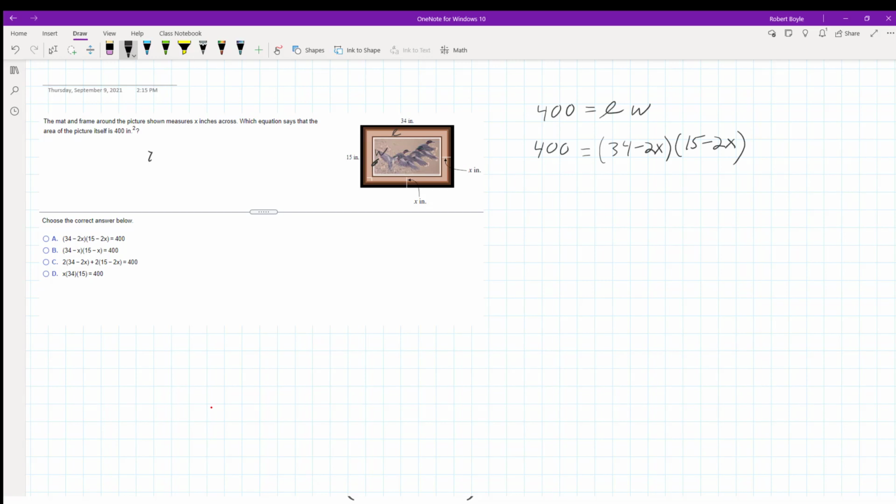So the question is, which equation over here looks like this? And of course your answer will be A. If I just put the 400 on the other side, we have the exact same thing.